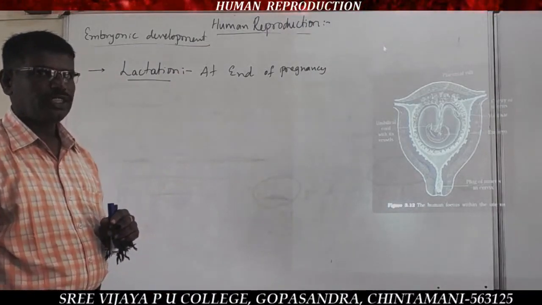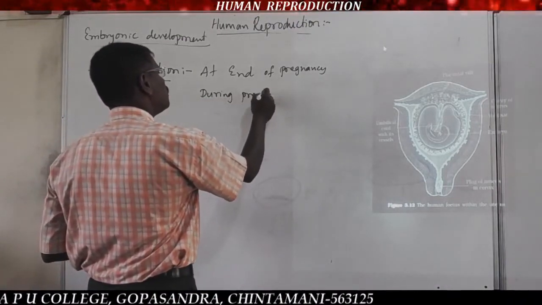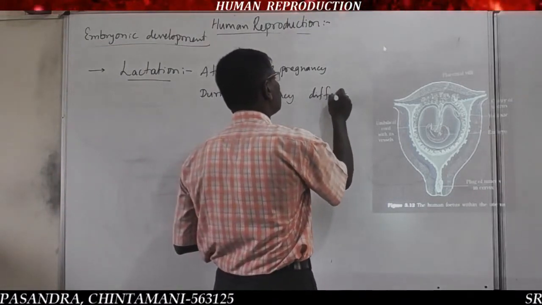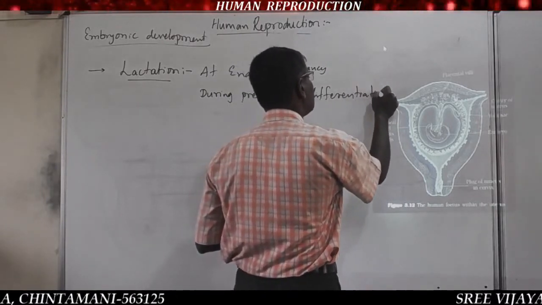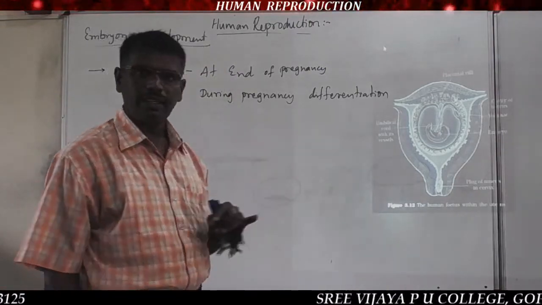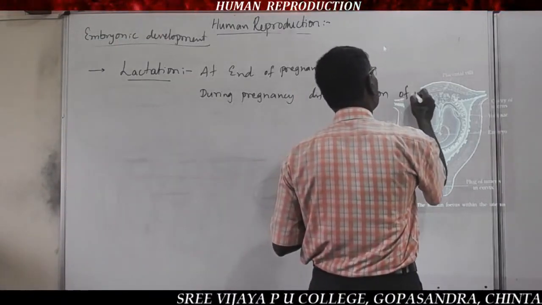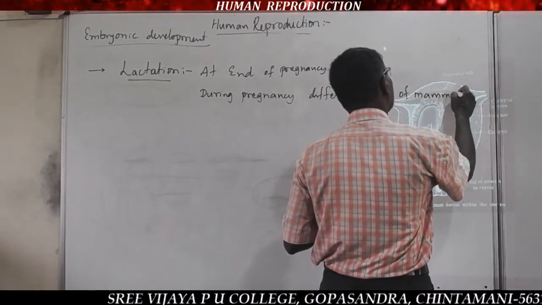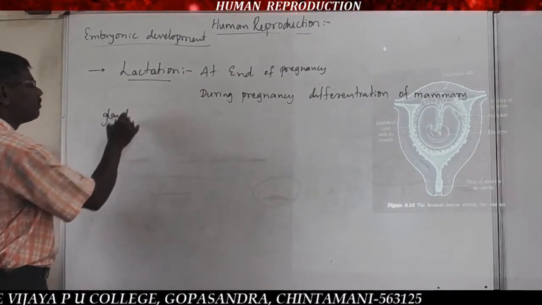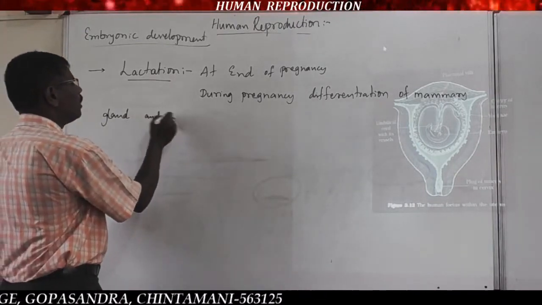During pregnancy, differentiation of the mammary glands, that is growth and development of the mammary glands, takes place.